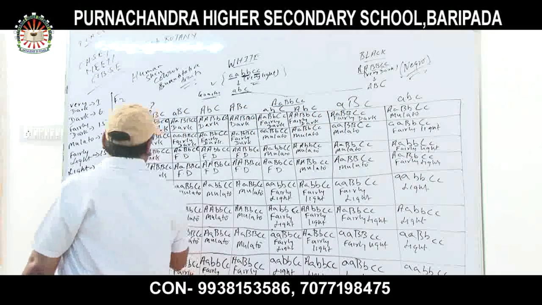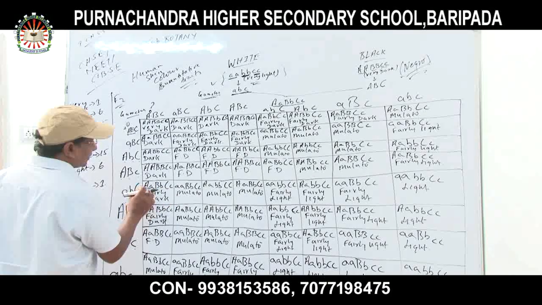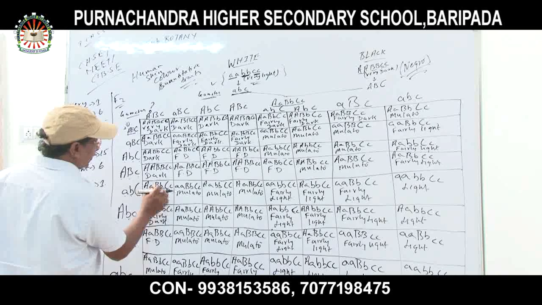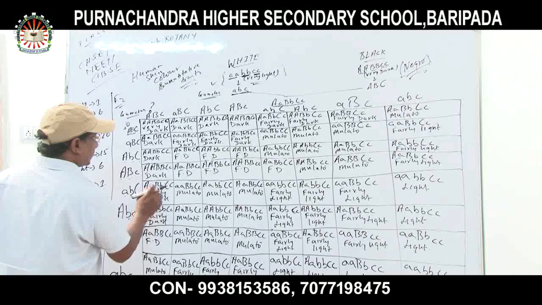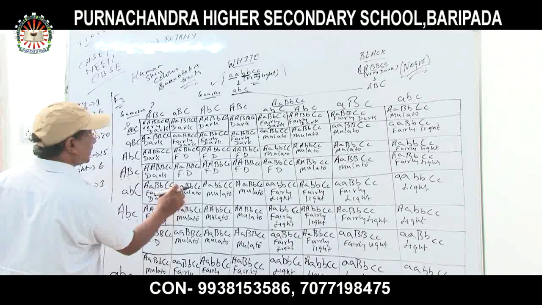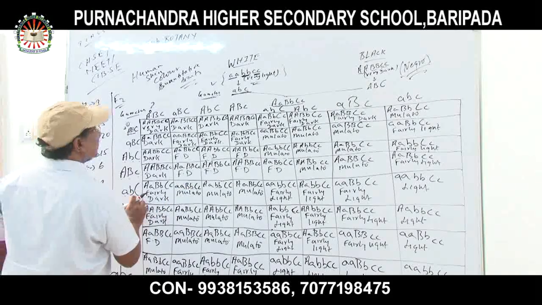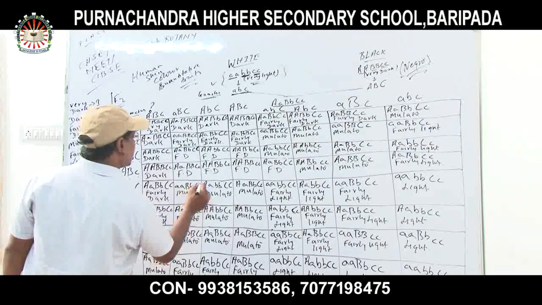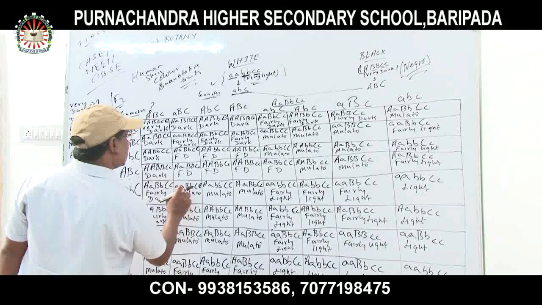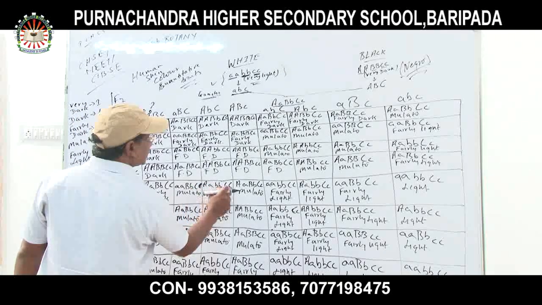Okay, next. Likewise, you have to calculate. Now, capital A, capital B, capital C, small c. Capital A, capital B, and capital C, and capital C. Capital C and capital C. Okay, fairly dark. Next, small a, capital B, small b, capital C, and capital C. Okay? Capital C. 1, 2, 3. Three dominant genes are there. That is mulatto. Again, capital A, small b, capital C, mulatto.